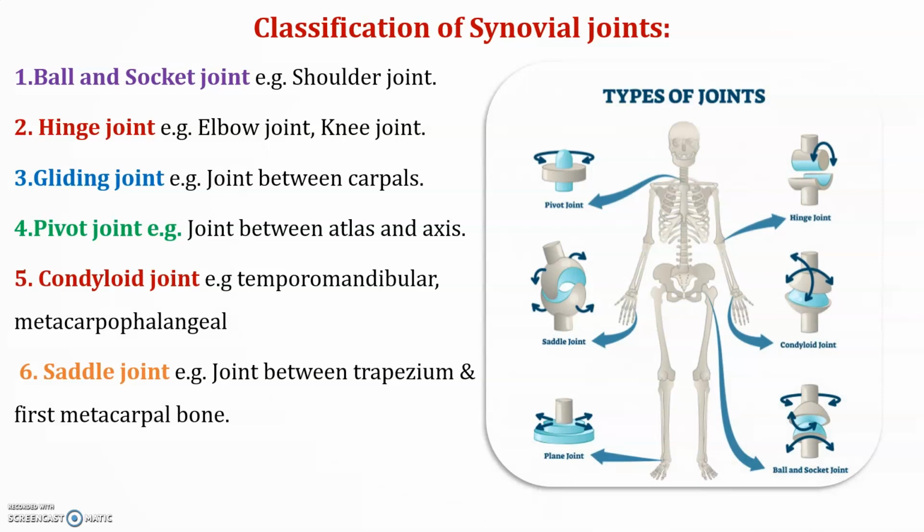Now, what are the exact locations of these joints? In the exam, such types of questions are asked, like, what is the example of ball and socket joint? The example is shoulder joint. Same for all six. You just prepare for your exam point of view.